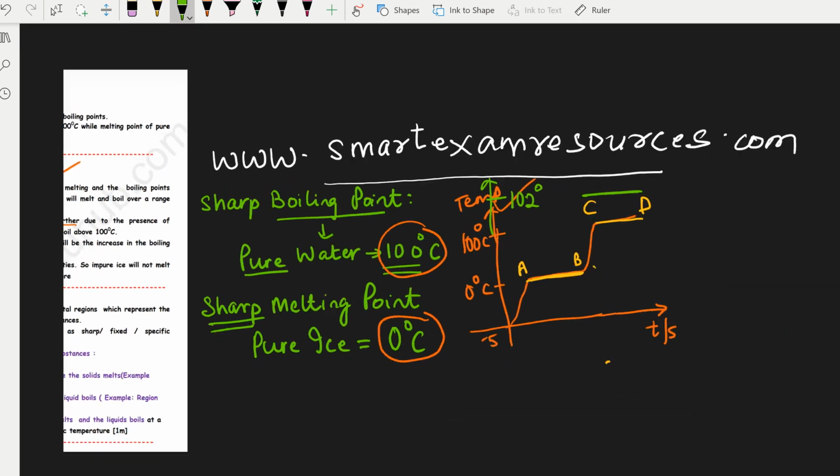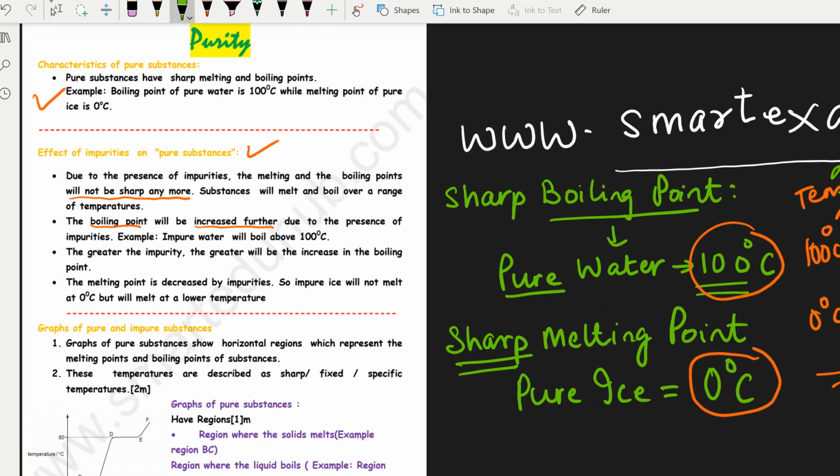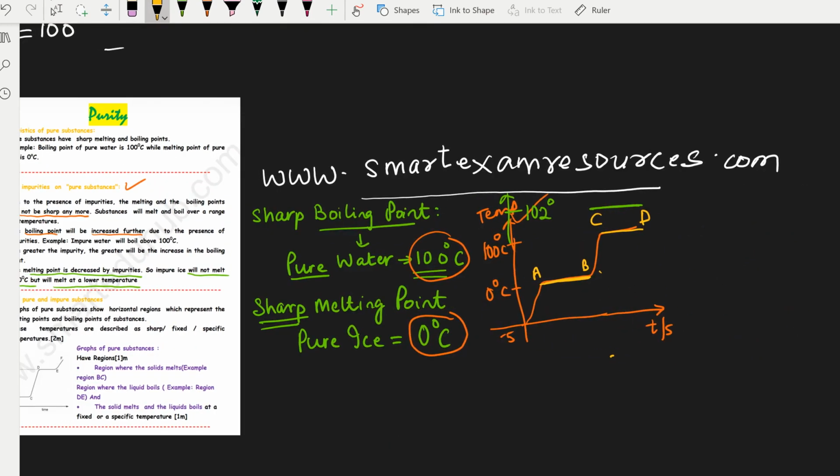And what happens to the melting point then? The boiling point, of course, goes higher if there's an impurity present, and the melting point is decreased by impurities. The ice will not melt at 0 degrees but at a lower temperature. How will the graph look? The melting point will now look something like this, even lower than this. So the new graph, if you are asked to draw it in the exam, will look something like this. The melting point goes even lower. What's low goes even lower, and what's high goes even higher.